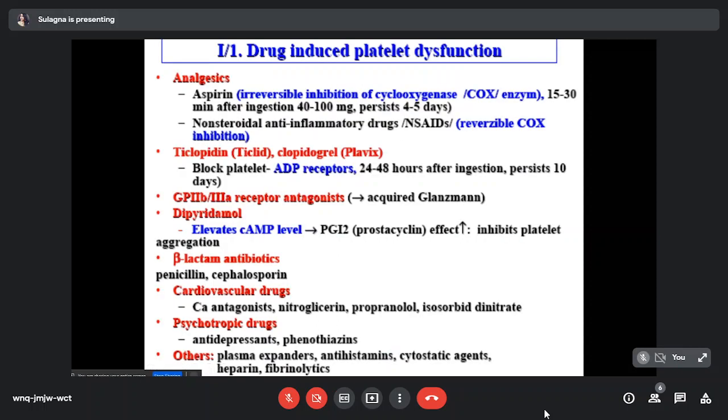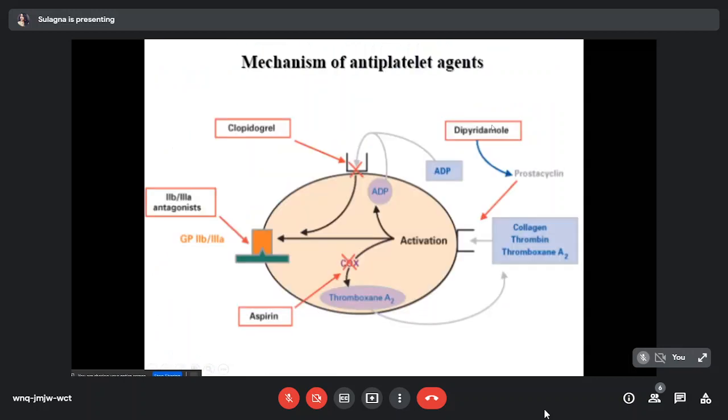So these are the list of drugs that can cause platelet dysfunction. Main are aspirin and NSAIDs. Aspirin irreversibly inhibits the cyclooxygenase enzyme, whereas NSAIDs reversibly inhibit the cyclooxygenase enzyme. So this is the mechanism of antiplatelet drugs. Aspirin blocks cyclooxygenase, leading to deficit in thromboxane A2, leading to defective platelet aggregation and secretion.